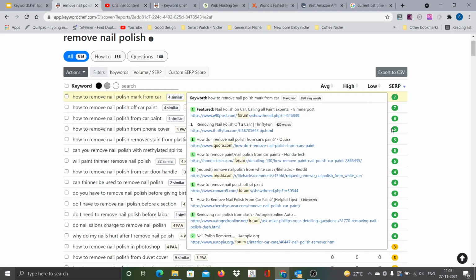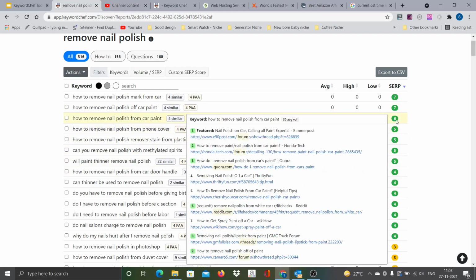If you mouse over this keyword, you can see 7 forums or user generated content sites are there. So it's extremely easy. If you can publish high quality content, it will be very easy for you to rank on top 10. And then the third one, you have 6 weak spots.